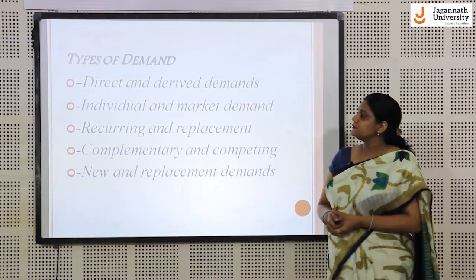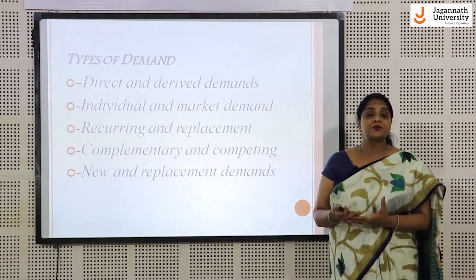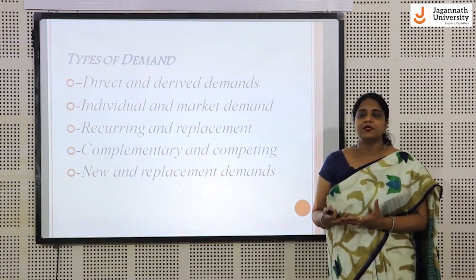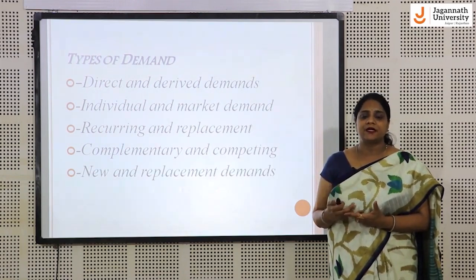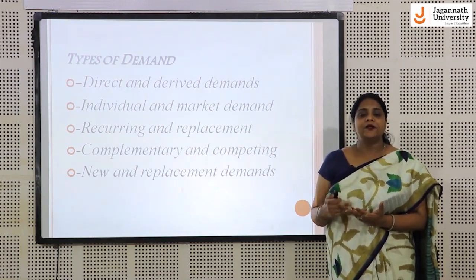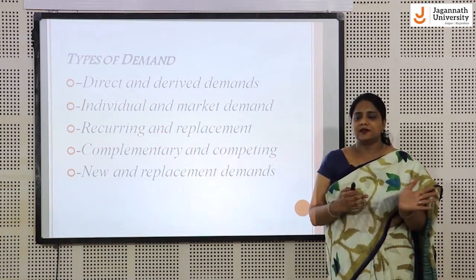Types of demand. The first is direct and derived demand. Direct demand is the demand for those products which you demand directly from the market. That is the demand for the finished products, like you purchase a pen from the market, a calculator from the market, copy from the market. This is called direct demand.